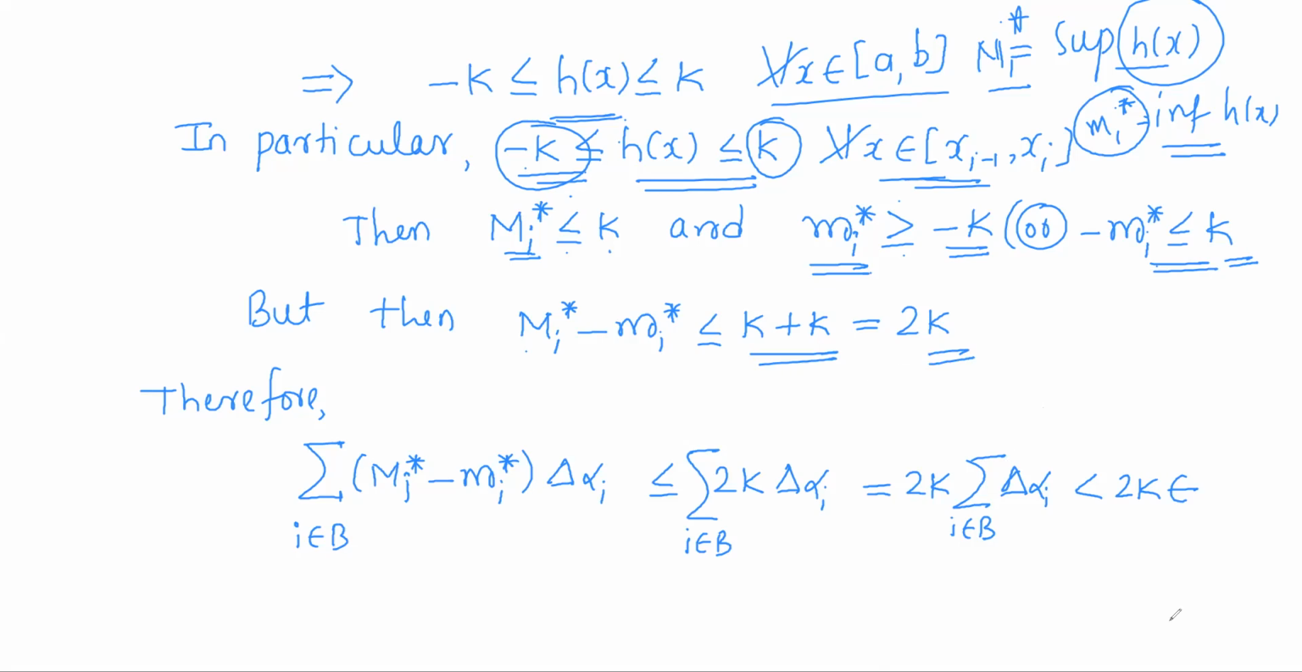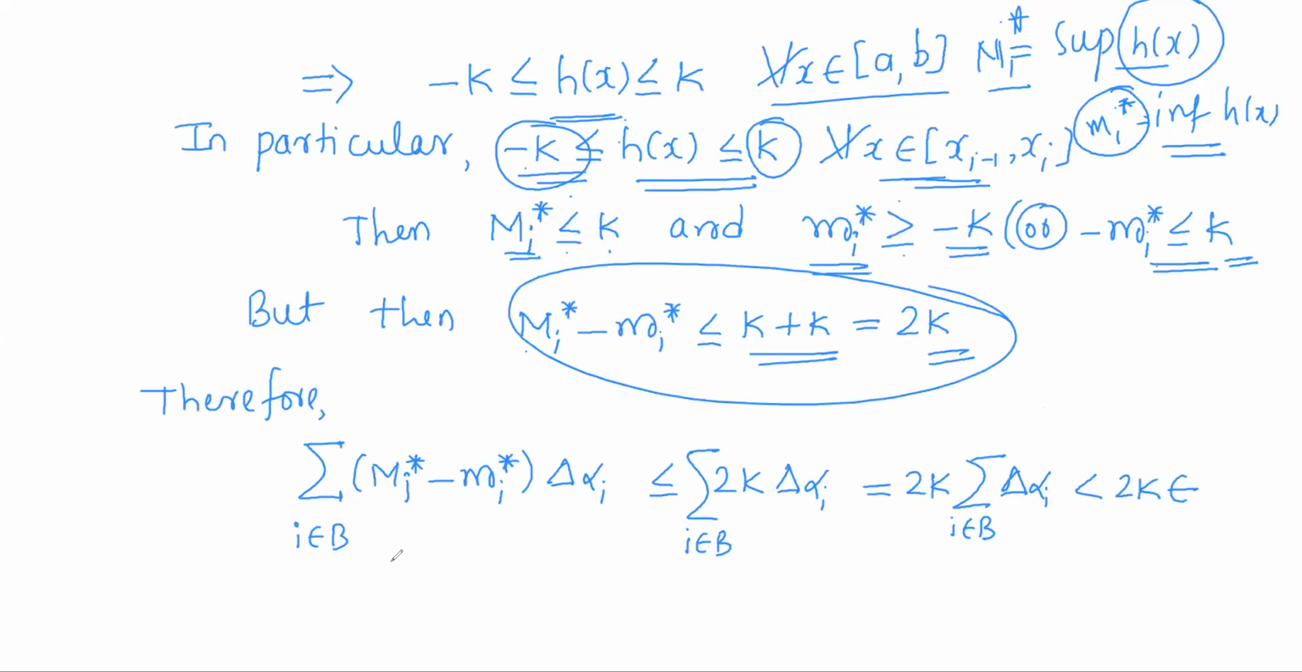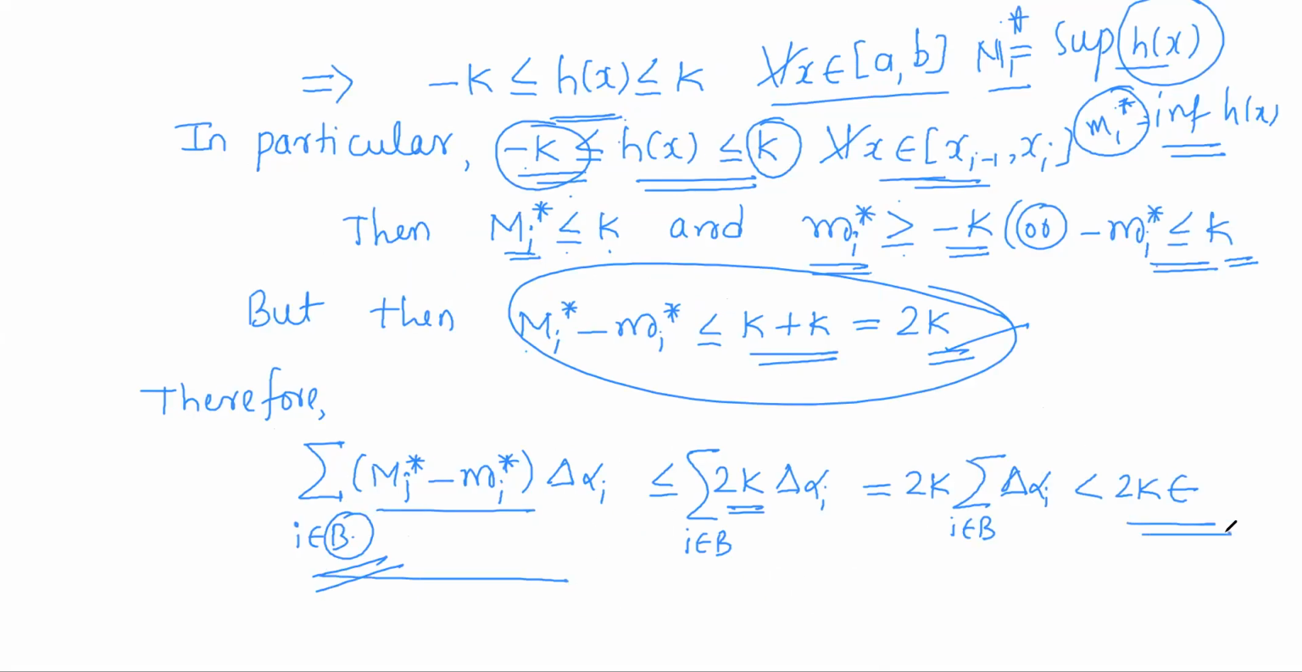So by these two conditions, one is this and the other is this one. By combining these two, we can simplify the second one, which is varying over the set B. So for each i varying over B, this number is less than or equal to 2k. Just now we saw, take it outside, the summation i running over B of delta alpha i, we have made it to be less than epsilon. So this whole summation will be less than 2k epsilon.